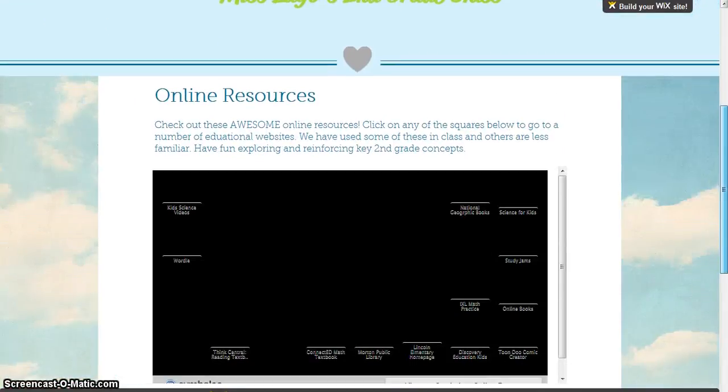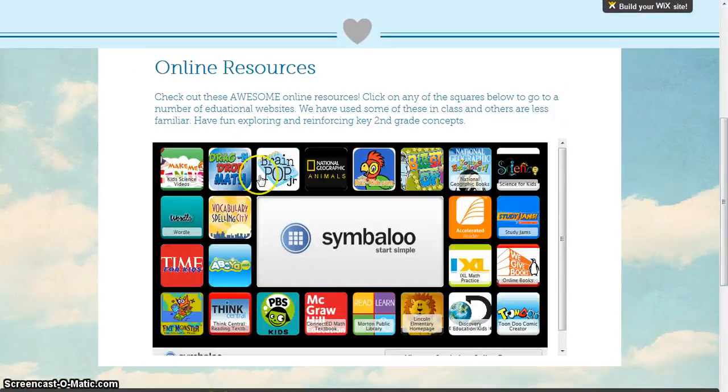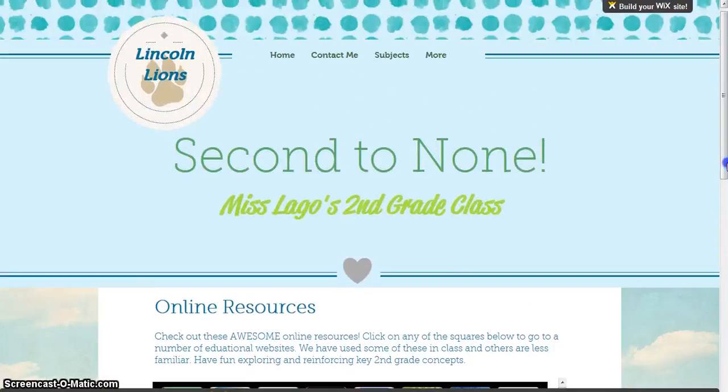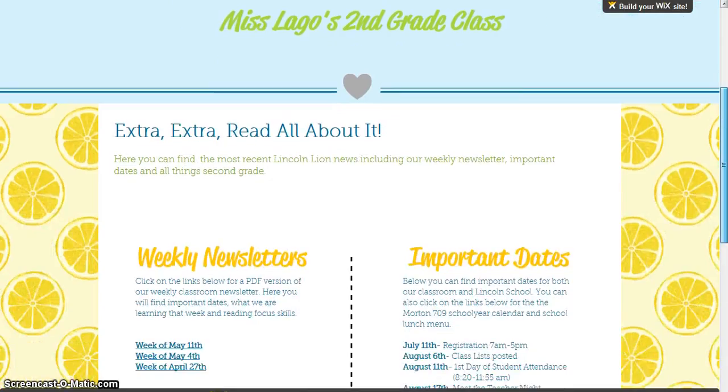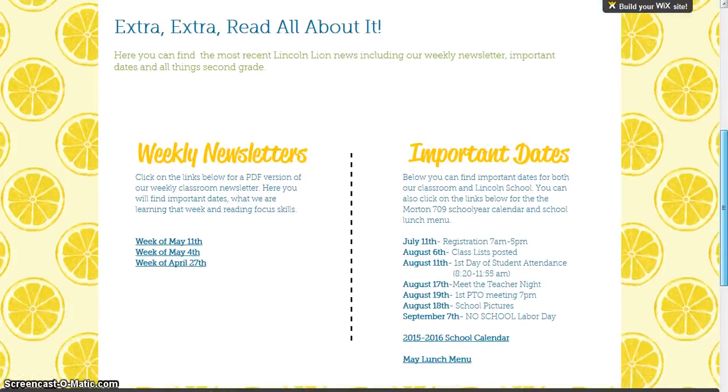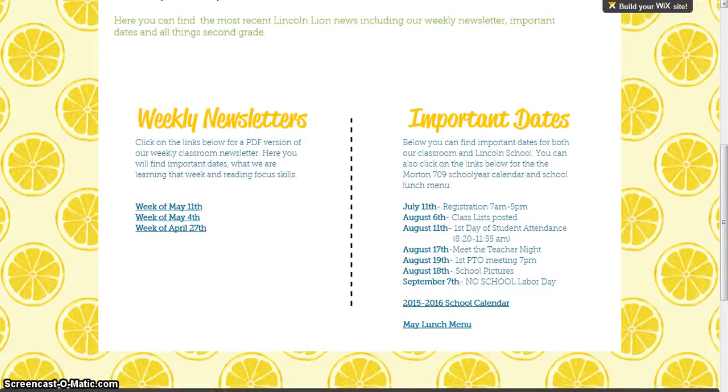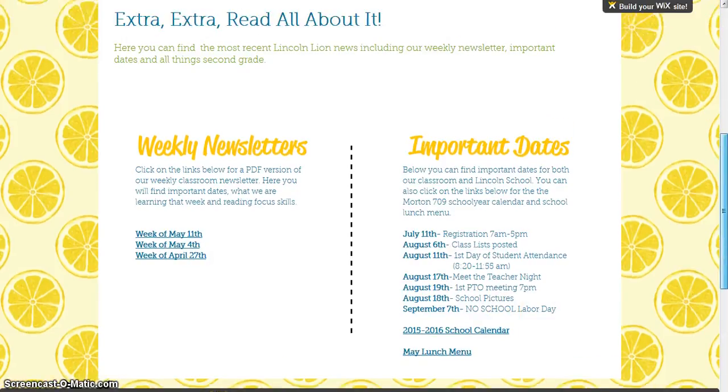This Symbaloo here, as it loads, will have all sorts of different buttons for apps that we've used in class and some that might be different. You can also find announcements for our school and our classroom. Here's where you can also find our weekly newsletters. If you need another copy of those, important dates, our school calendar for the year, and the May lunch menu.